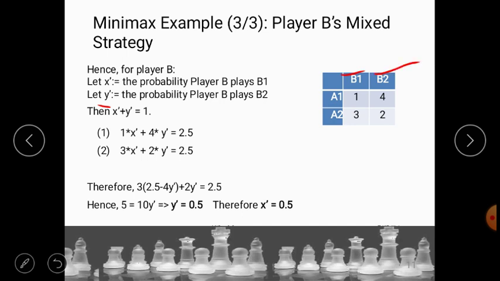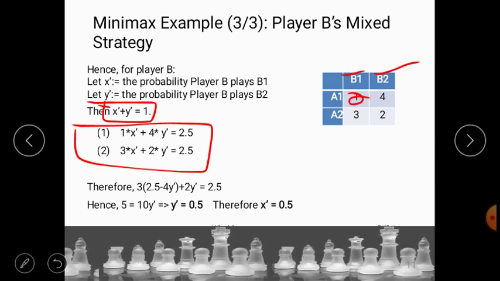Once we add the probabilities, the sum will be 1. Same as how we computed the expression for player A, we'll write the expression for player B as well, that is 1x dash plus 4y dash is equal to value v.